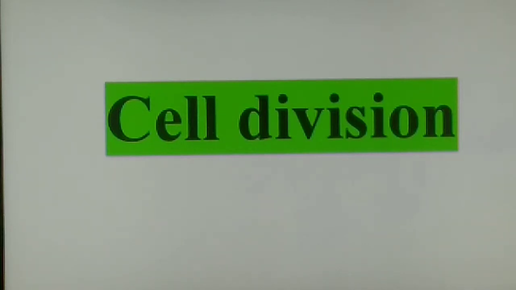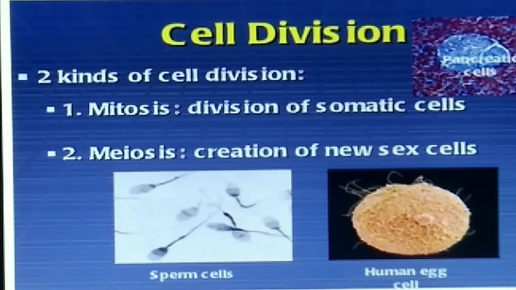Hello students, in this module we'll be studying the last topic of your chapter, that is cell division. Mainly we have two types of cell division that occur inside our body, for growth, repair, for the formation of sperm in case of male, and for the formation of egg or ovum in case of female. The first type of cell division is mitosis.